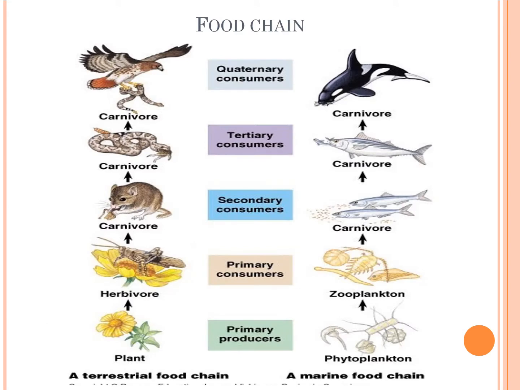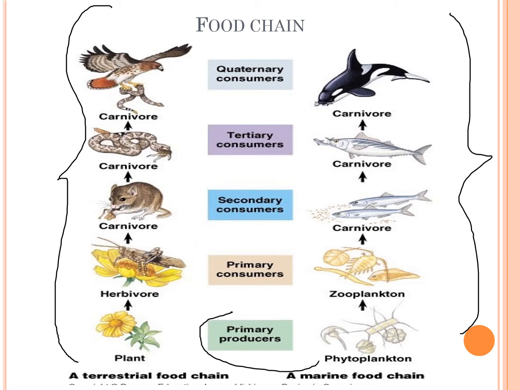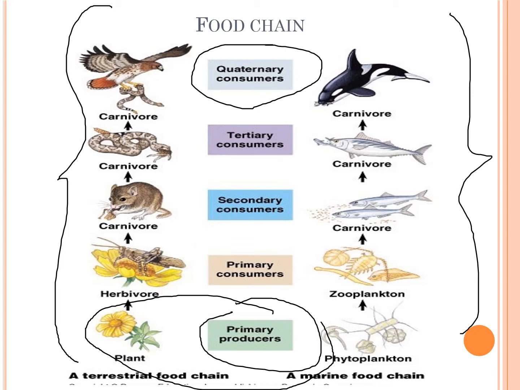So now we have the most important topic for ecosystem, which is the food chain. You can see a food chain that has been formed here, starting from the primary producers to the quaternary consumers. Primary producers are the plants, as you can see. Then we have the primary consumers, which can be herbivores. The herbivores are generally considered as primary consumers.